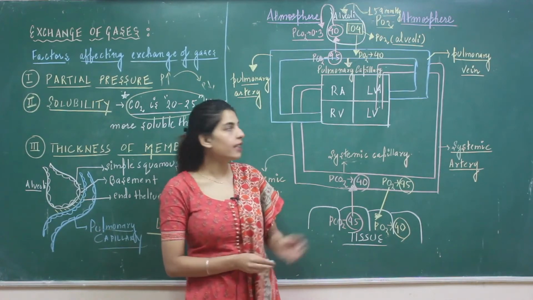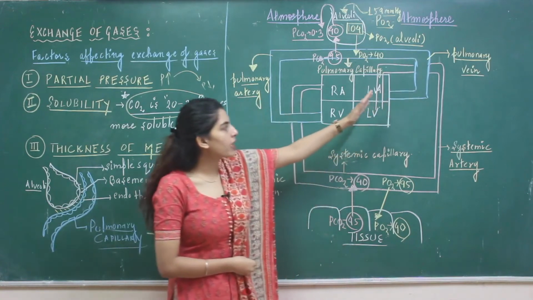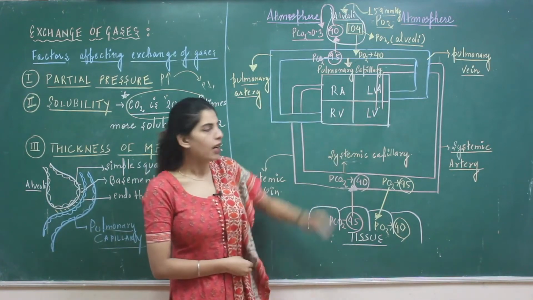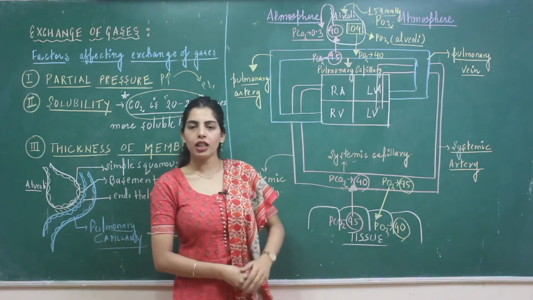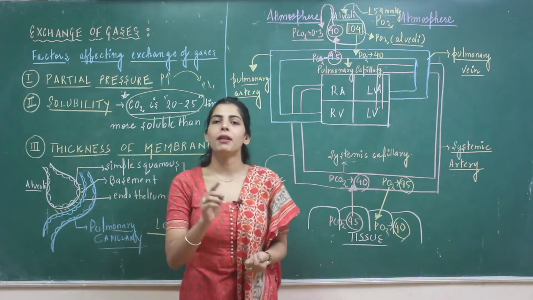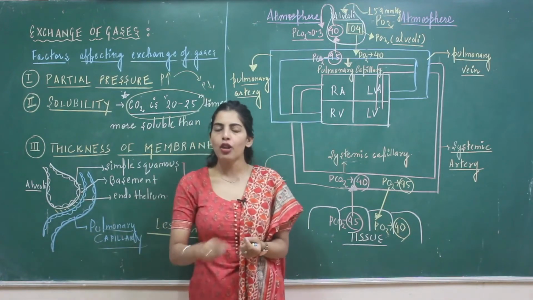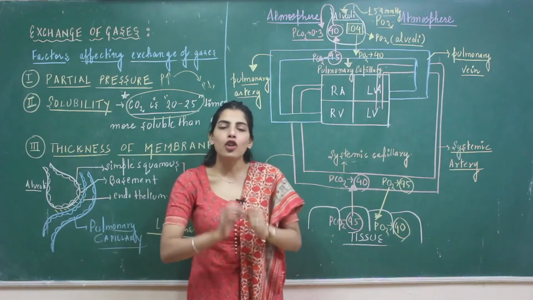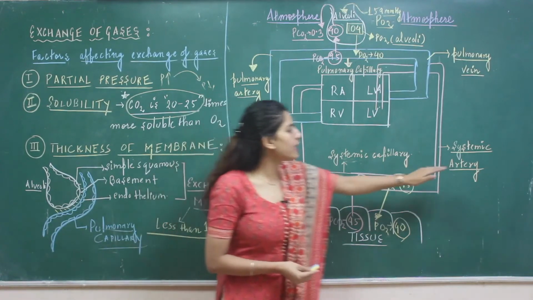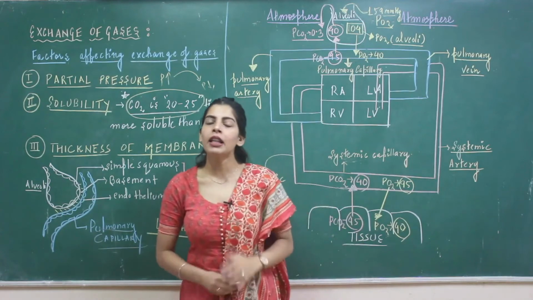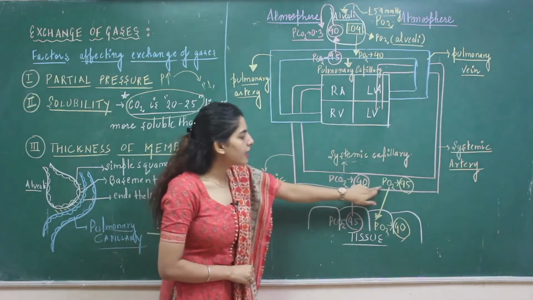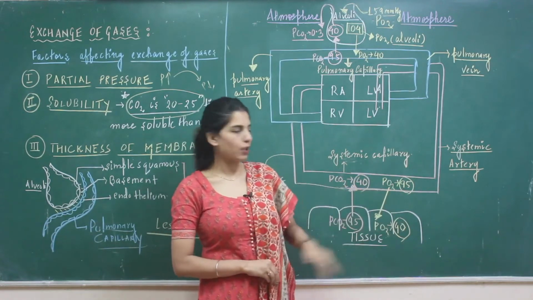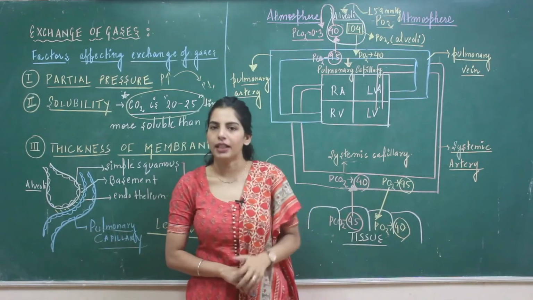And that we are going to see here, that the pulmonary vein which carries the blood to the left atrium, further carried to the left ventricle, and aorta which carries the blood from the left ventricle supplying to the whole body parts, a branch of the aorta which is systemic artery is having the PO2 as 95 mmHg. That's what I have shown here in the systemic capillary.